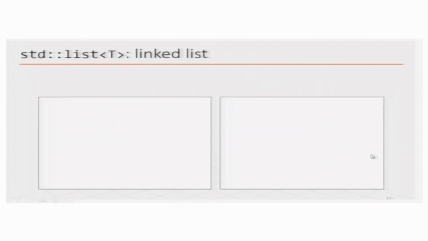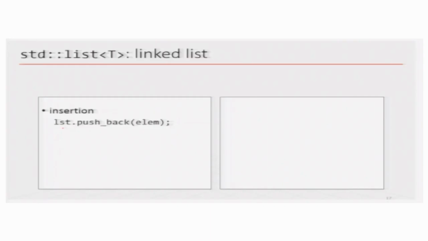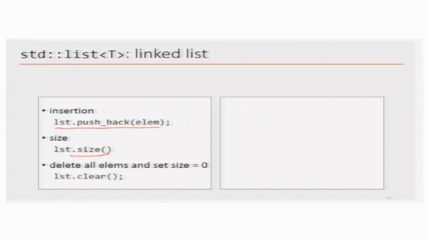So, this for loop basically allows you to go through all the elements of the vector and do something with each element. Now, the other structure that you saw: the vector was used to store the transactions, and the other thing that we saw is a linked list of blocks. So, the list structure was used to do that. The list has again certain manipulations. In case you want to add an element to the list at the end, you do a push_back function. If you want to know the size of the list, you can call the size function. You can delete all the elements of the list with the clear function.